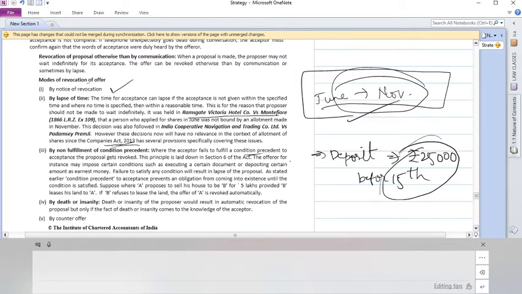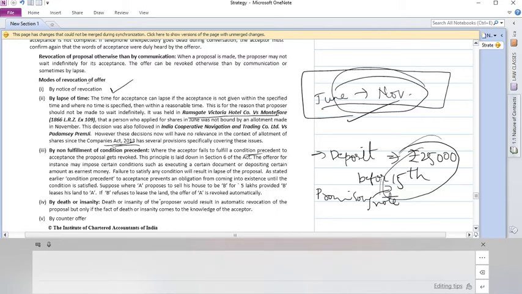The condition precedent to the acceptance must be completed. Besides depositing, there might be a condition like executing a certain document, say you should execute a promissory note before the 15th. If you have not executed the promissory note before the 15th, the offer will be lapsed. A has every right to sell it to another party. A similar example is given. Here A proposes to sell his house to B for 5 lakhs provided B leases his land to A. B refuses to lease the land. The offer of A is revoked automatically.